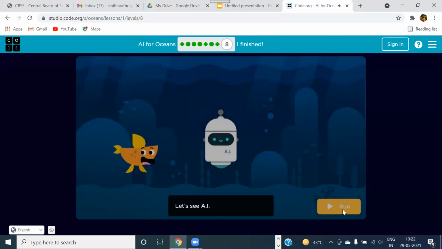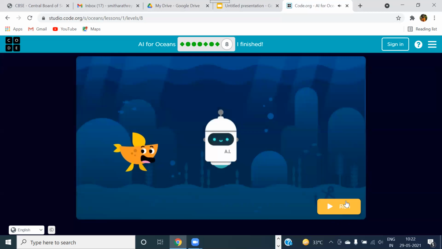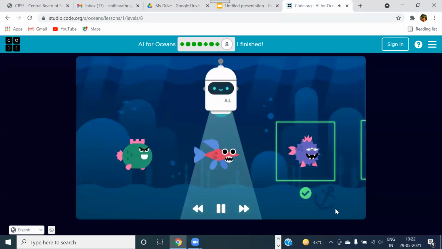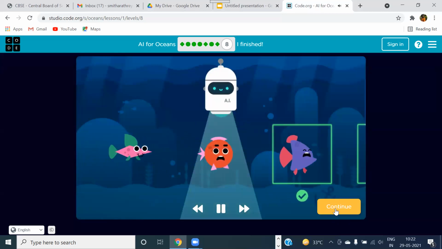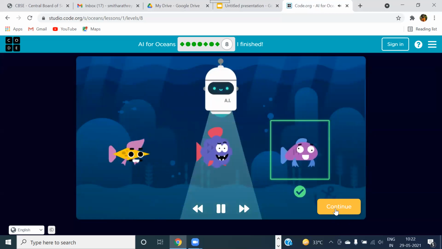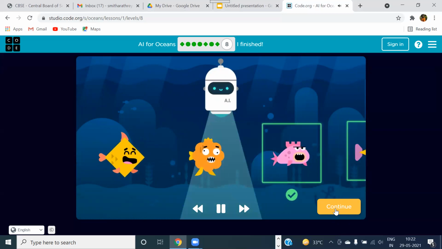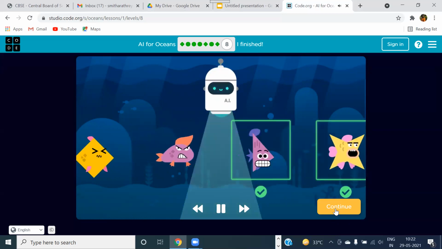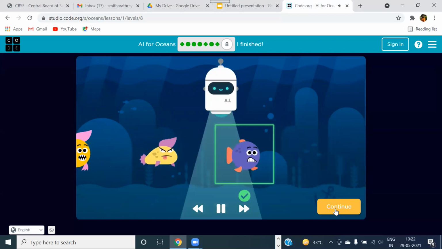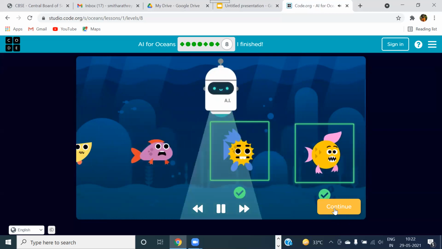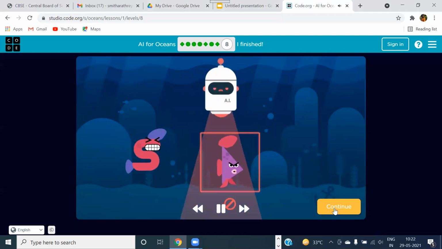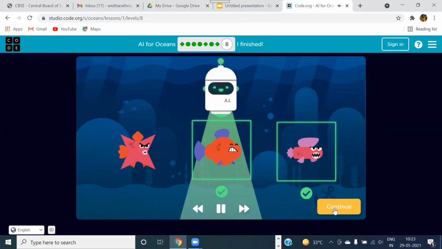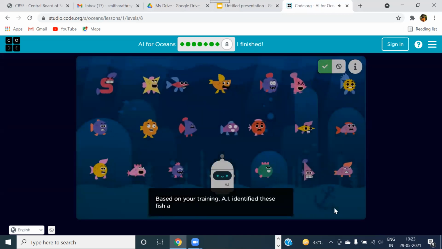Recognize scary fish. Okay, so let's run it and see whether it recognizes it properly or not. So I'm going to click on the run button now. See, all of them are passing. They're all scary. Okay. Some things are getting rejected because they have not been categorized as scary. See, that is how it is going to do. We have taught them about supervised learning. Then we have taught them about bias. We have taught them about social impacts, everything. Now I'm going to click on continue and see what happens.